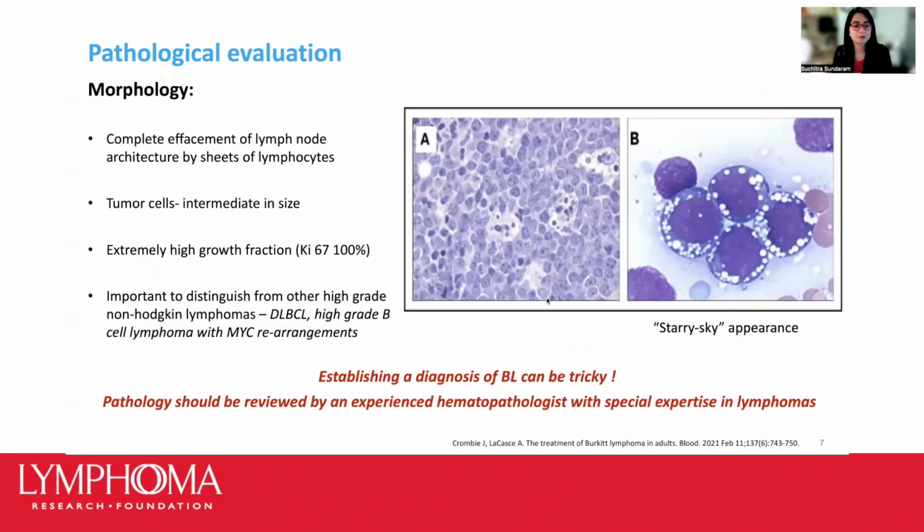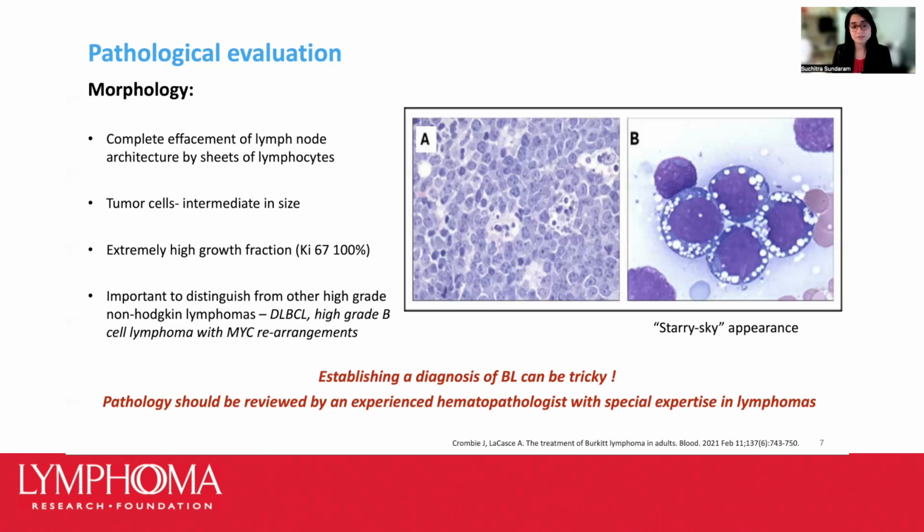So here's what a biopsy of a Burkitt lymphoma tumor would look like. So we commonly see a complete takeover of the lymph node architecture by sheets and sheets of peculiar looking cells called lymphocytes, which are usually intermediate in size, and they have an extremely high growth fraction called Ki67. So this growth fraction is as high as 100% in patients with Burkitt lymphoma. And some of the lymphoma cells have an abundance of these white vacuoles we see here, giving it a starry sky appearance, which is also a classic finding.